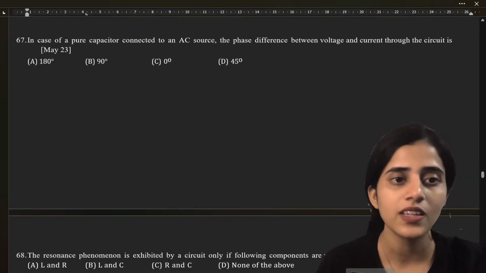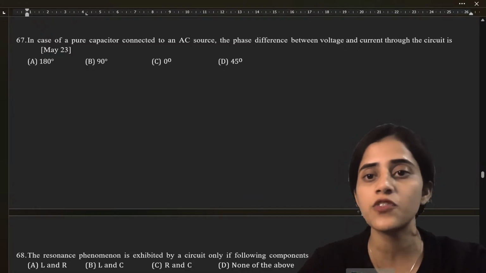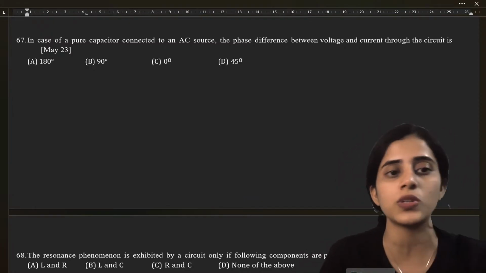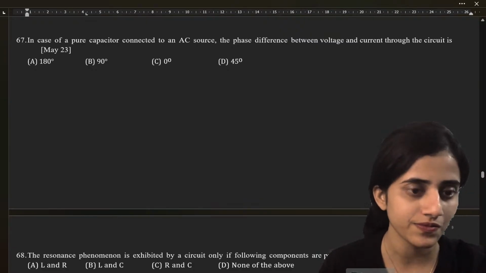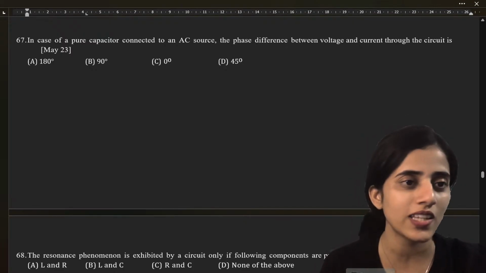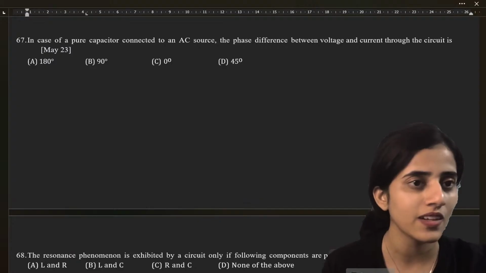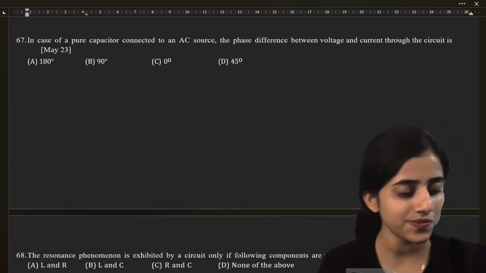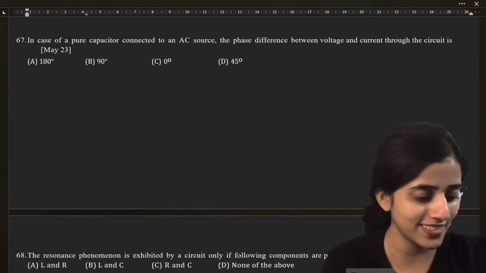Very good. In case of a pure capacitor connected to an AC source, the phase difference between voltage and current through the circuit is. What is the phase difference? A, B, okay. What are the answers do I have? A, B, then what else?